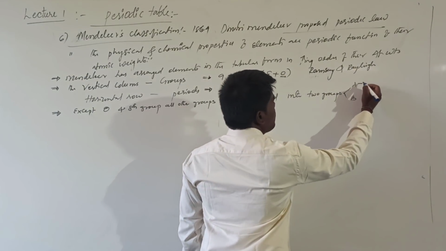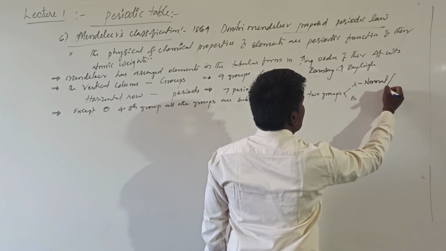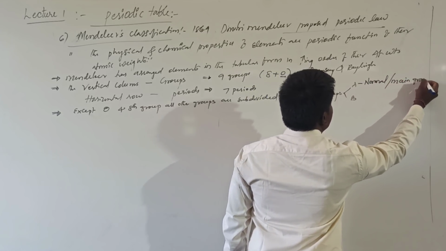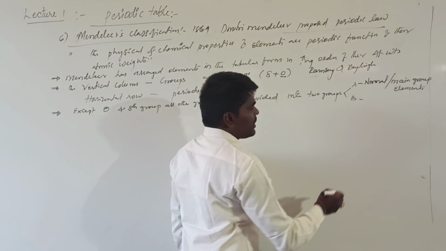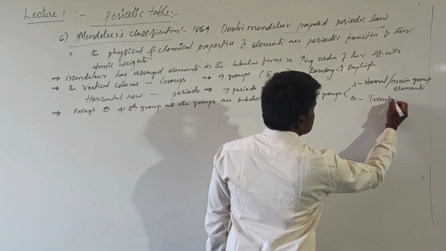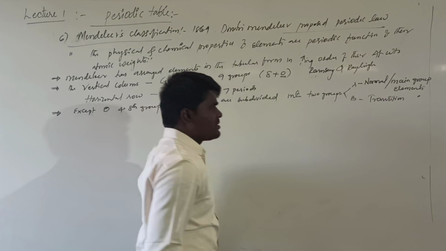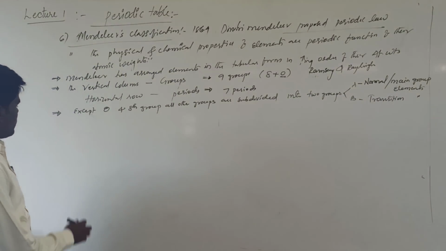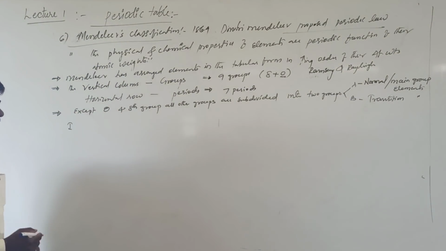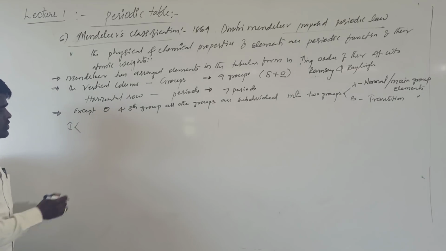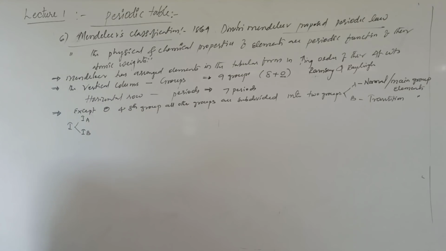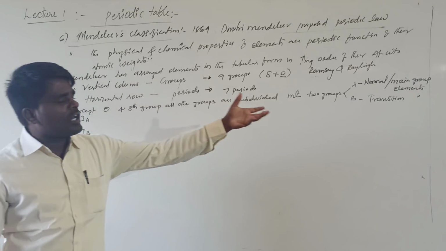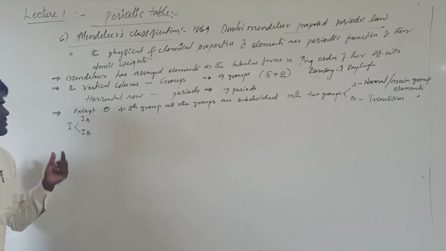These A group elements are called normal or main group elements. And B group elements are called transition elements. What is meant by this? For example, if you are taking the first group of Mendeleev's periodic table, this is being divided into 2 subgroups, that is first A and first B. Here, first A consists of main group or normal group elements, and the first B consists of